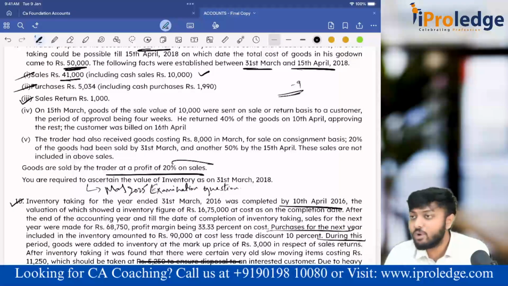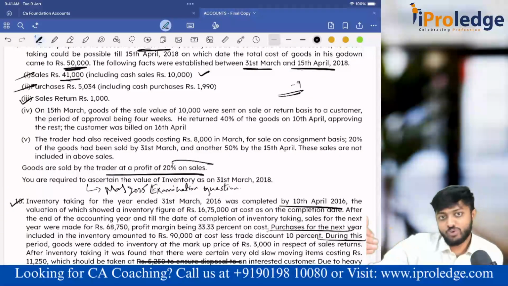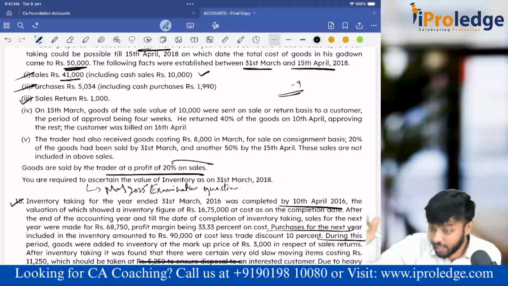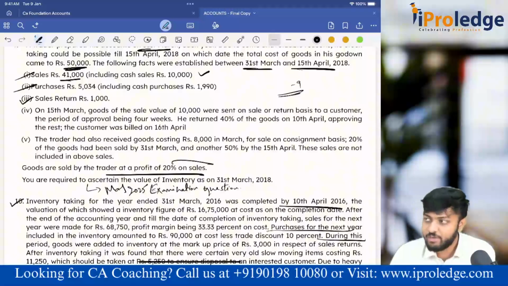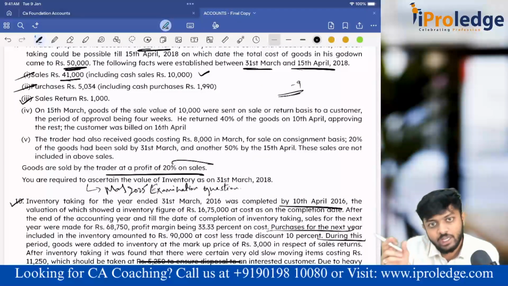Done, sir. Then we have sales return. In sales return, what will happen? I have made some sales, goods would have gone. Goods which have gone have come back from my customers between this period, 1st April till 31st March.